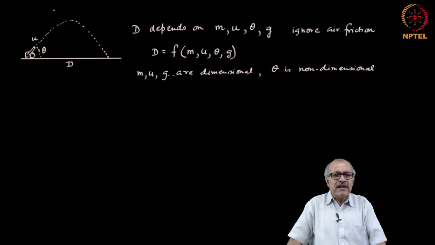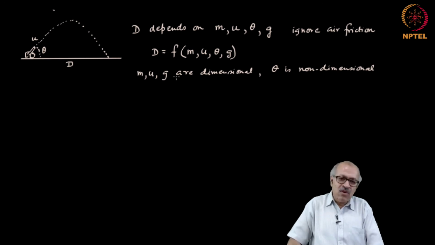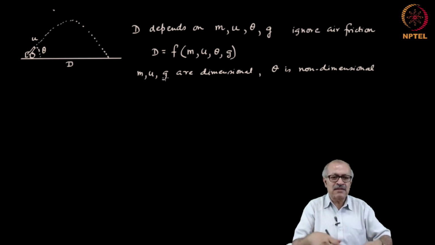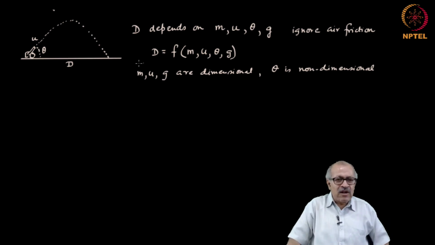And the moment you have identified these as dimensional, you know that these cannot appear in a sinusoidal term, e to the power x term, ln term, that kind of term. But theta can. Theta can be the argument of a transcendental function, but these cannot. Then what kind of functional form can these take? The only functional form it can take is a power.